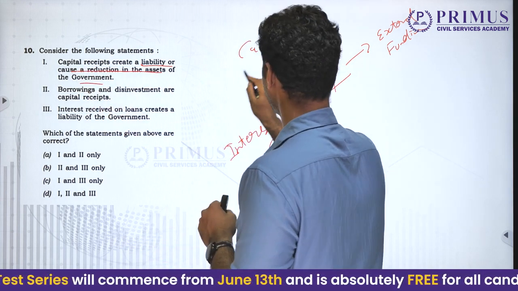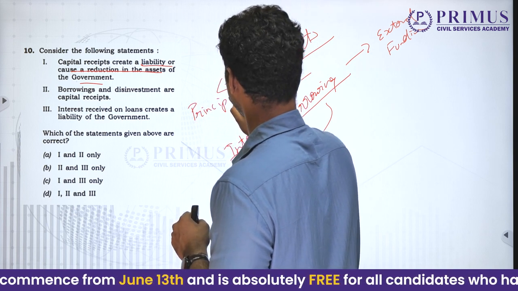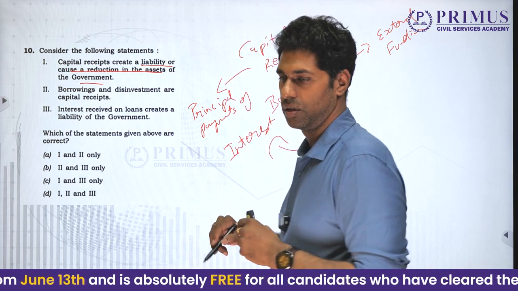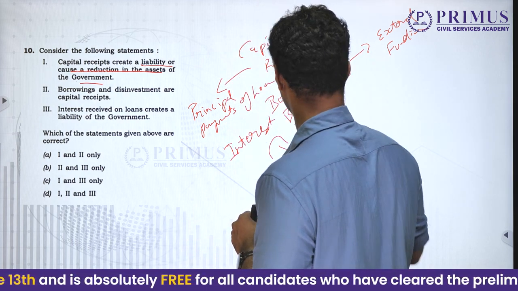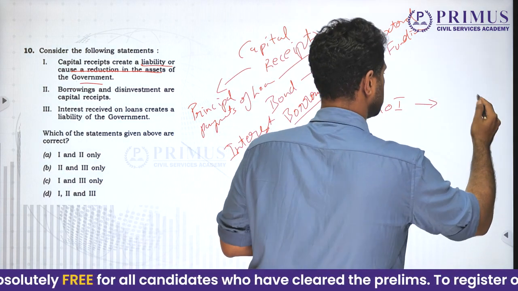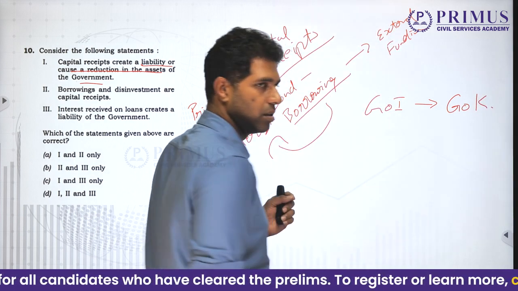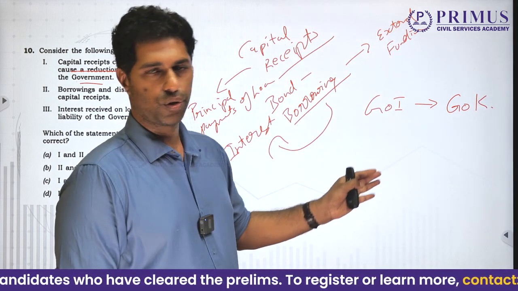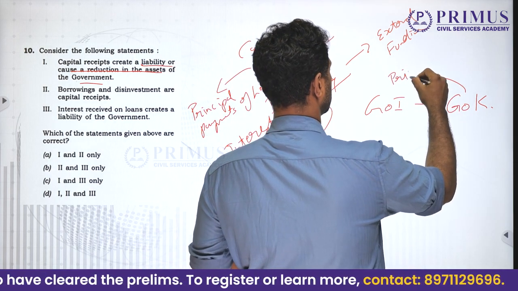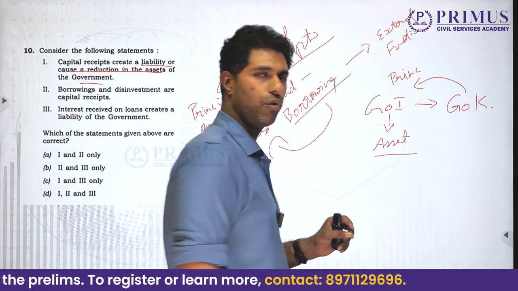Now, when you take capital receipts, you also find principal payments of loans. Suppose GOI has given a loan to a state, GOK. When GOK repays the principal amount, for GOI this is an asset because it is generating revenue for them.